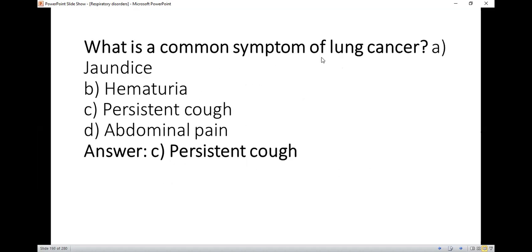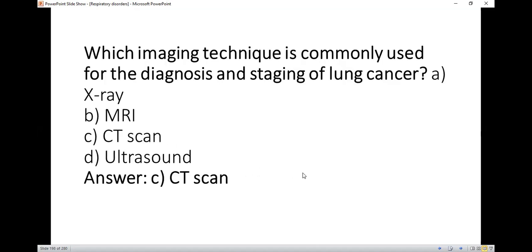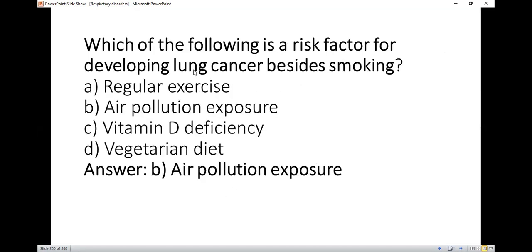What is the common symptom of lung cancer? So right option A, persistent cough. Which imaging technique is commonly used for the diagnosis and staging of lung cancer? So right option A, C, CT scan.